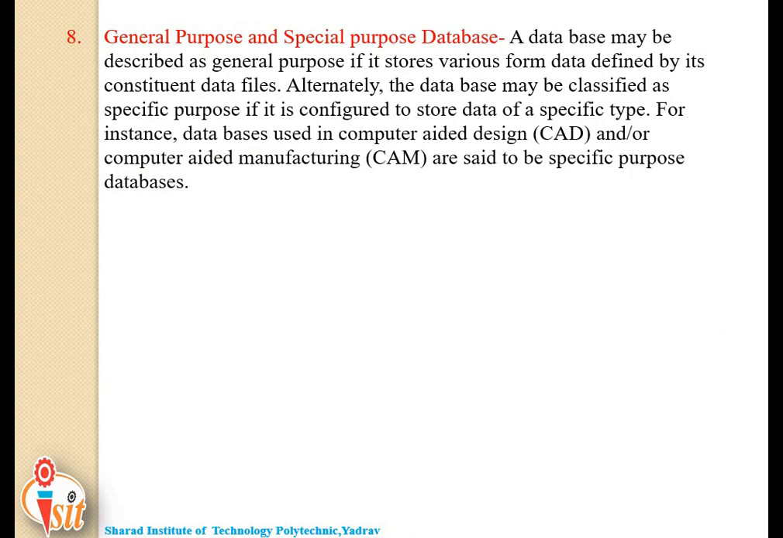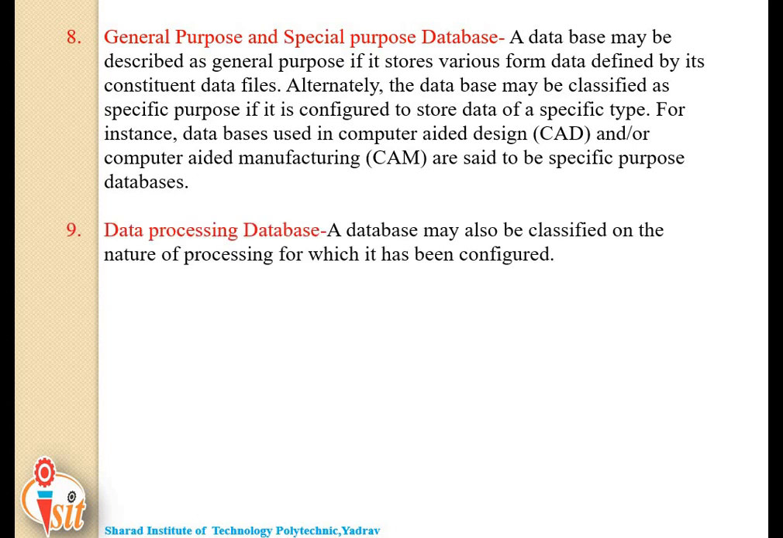The next database is general purpose and specific purpose database. The database is of general purpose if it stores various forms of data as defined by its constituent data files, and the database is called specific purpose if it is configured to store data of a specific type.